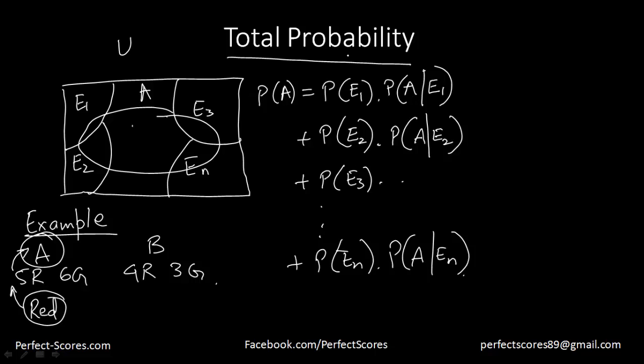Over here I will actually be using this, that the probability of event A happening is equal to the sum of all the possibilities happening here. We're going to do a question on this right now, but I suppose everyone is understanding what I'm trying to say here. That is, the total probability is equal to the sum of all the individual probabilities times the conditional probabilities here. Let's just pick up a question.